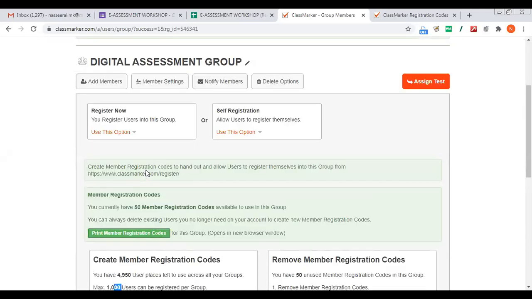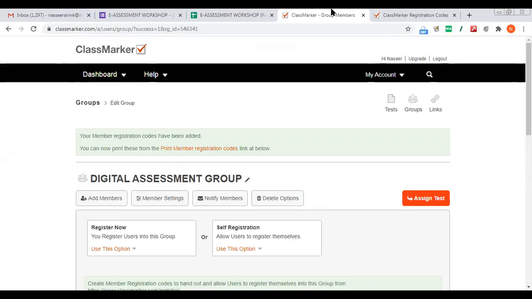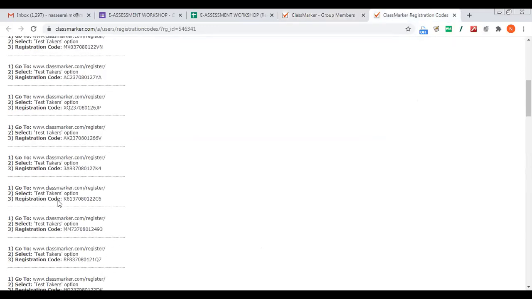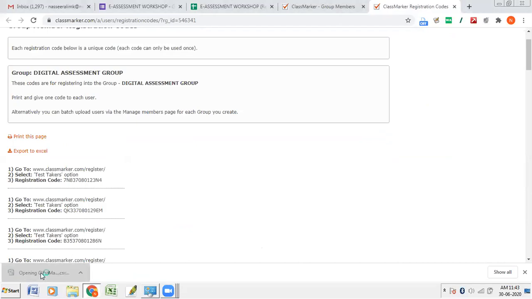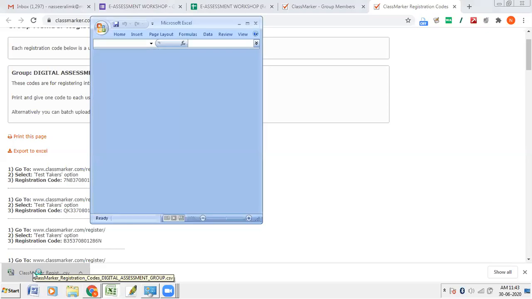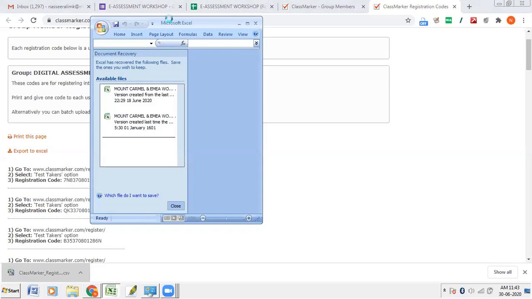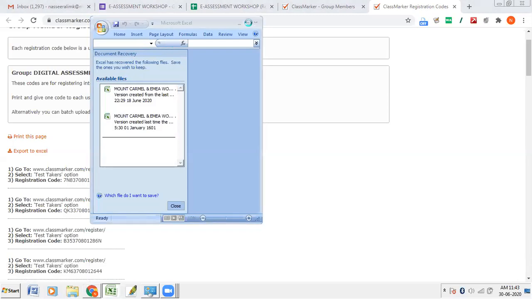Like this I can click and here it will be coming. You see the registration code will be coming. I can export into Excel sheet. Let me share my screen. Now what you need to do is export into Excel sheet, and you can open it. You can make some modification on the sheet. You can take a print. You can share the exam roll numbers with your students.